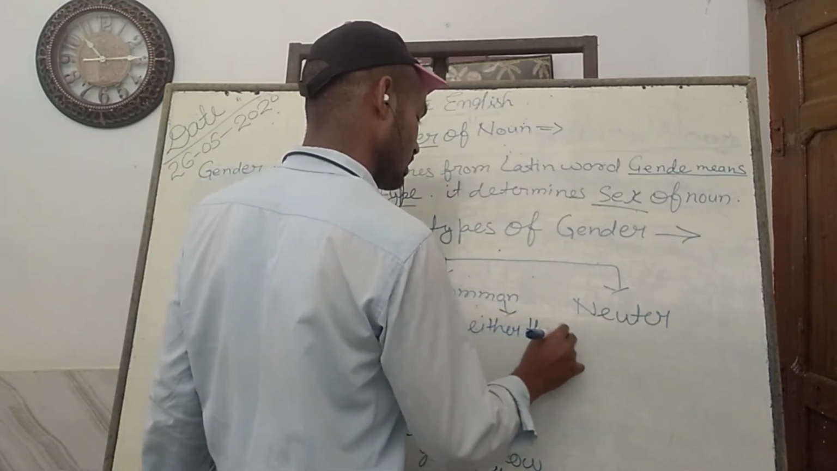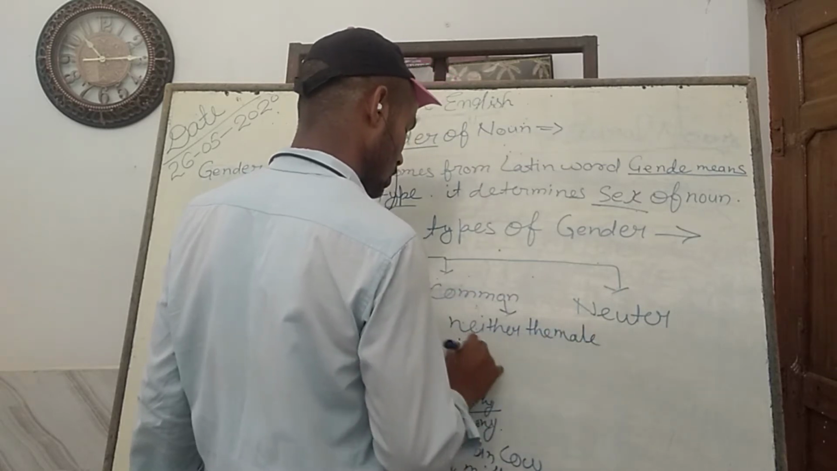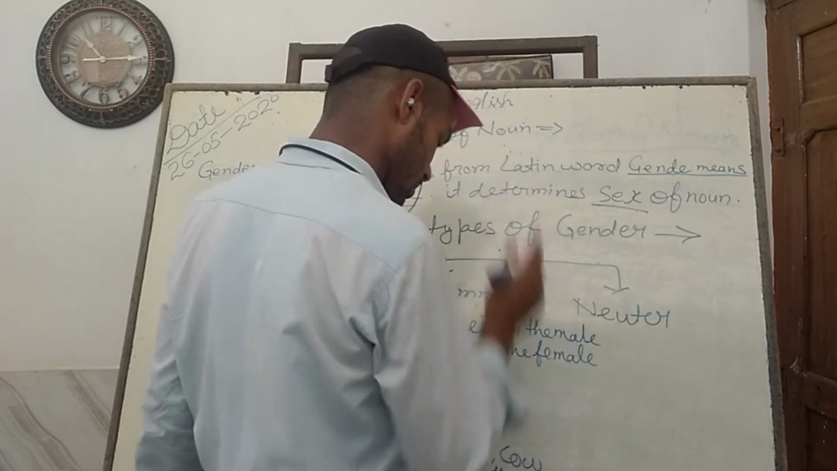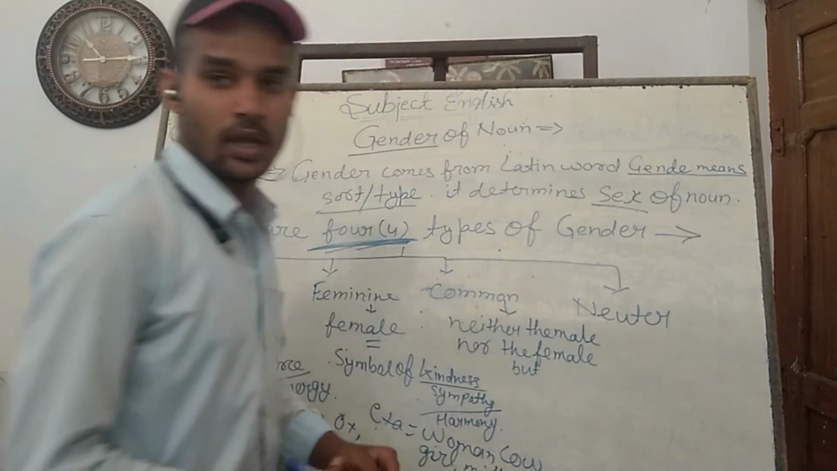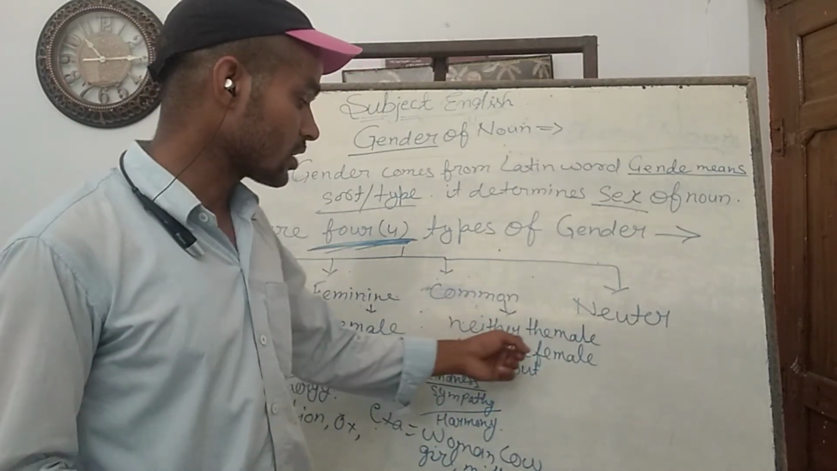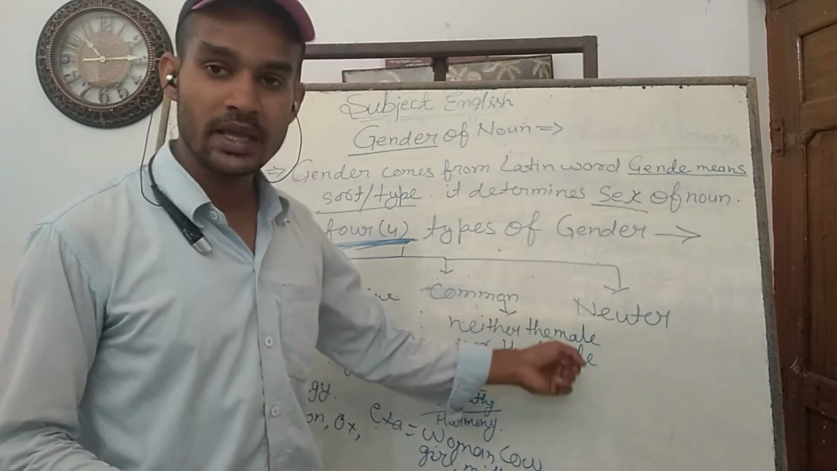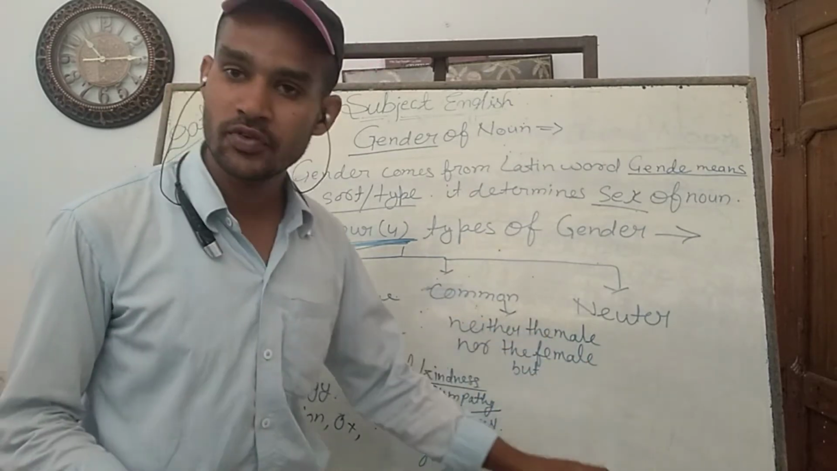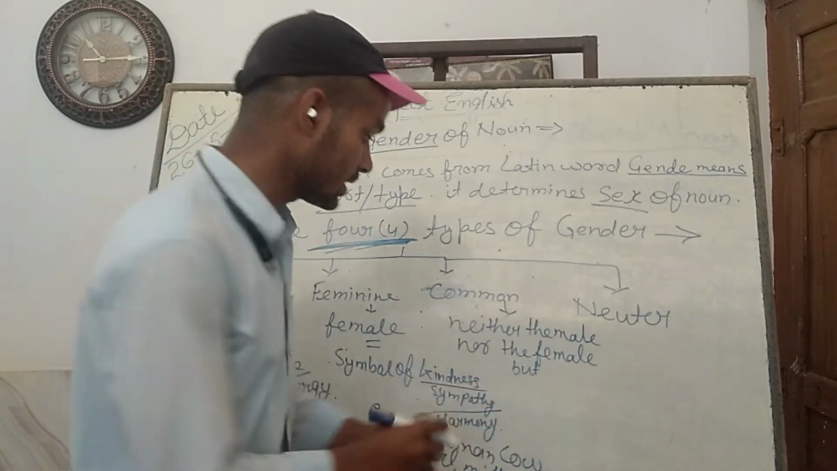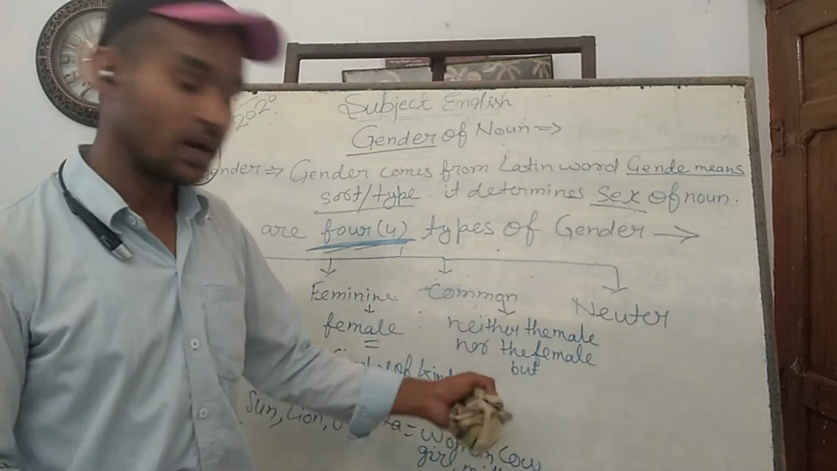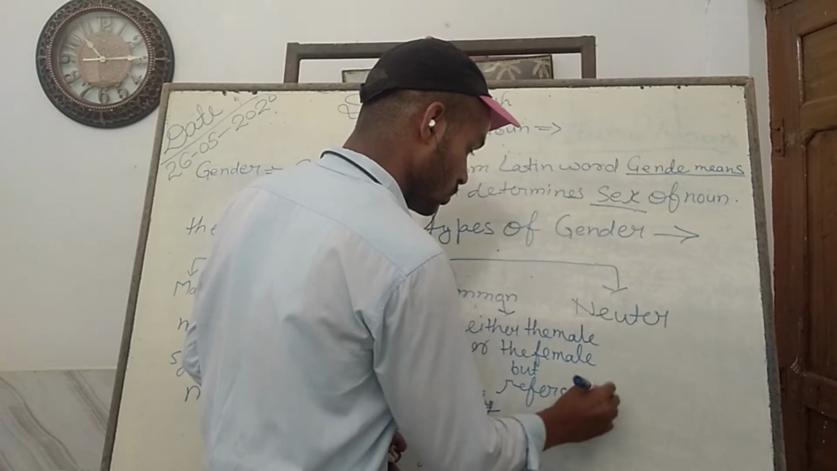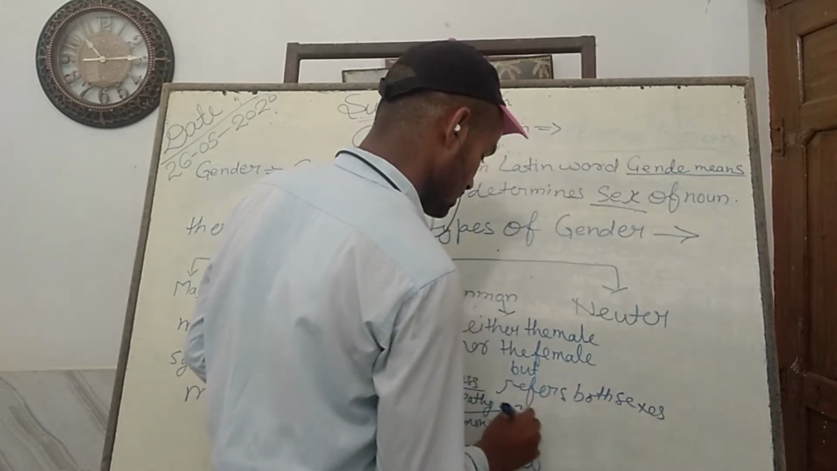Common gender means neither the male nor the female. Common gender refers to those nouns which do not come under the male race or under the female race. ना ही ये मेल रेस को रिप्रेजेंट करता है ना फीमेल रेस को, बट दैट इज द सिचुएशन ऑफ कंट्रारी, but it refers to both sexes simultaneously.